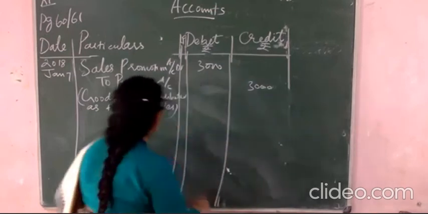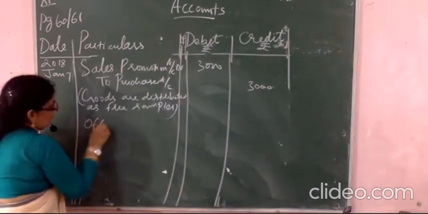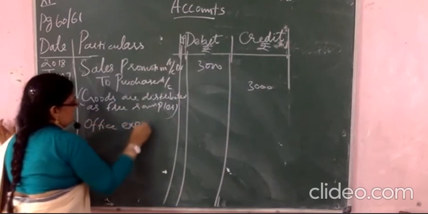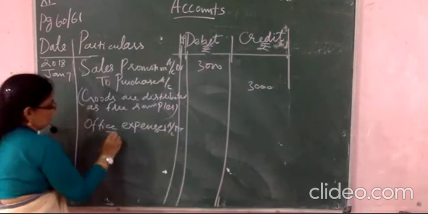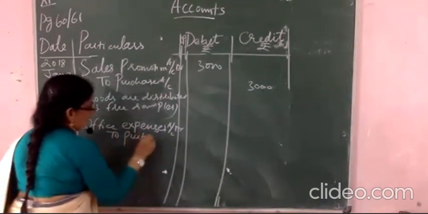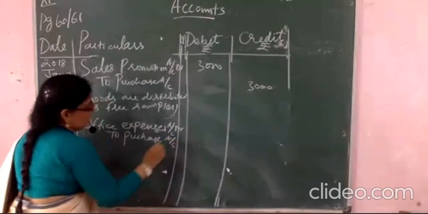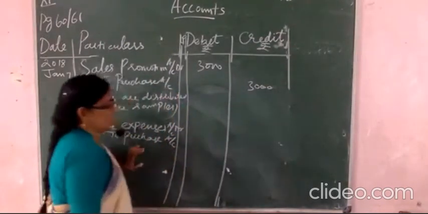Office expenses is debiting. Here you will write office expenses account debited to purchase account. Expenses you did for the office use only. Tablecloth you purchased. Okay.